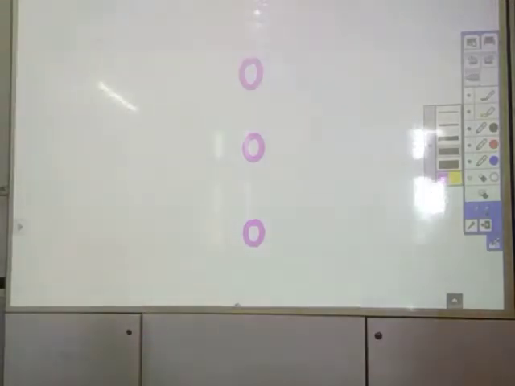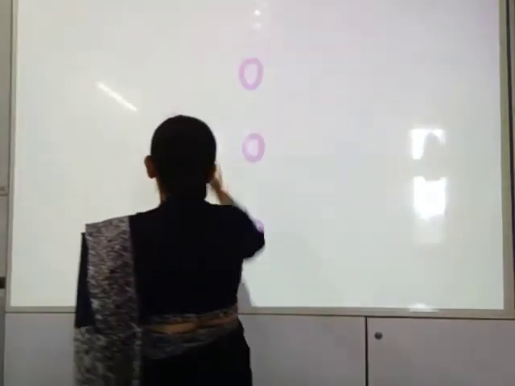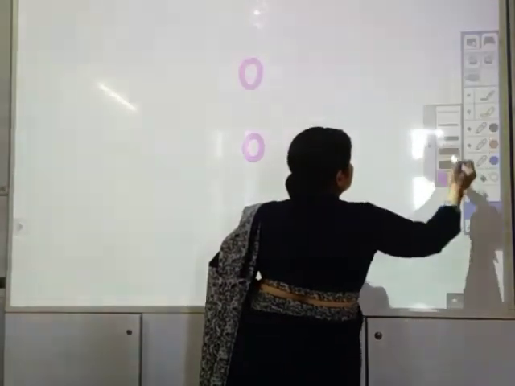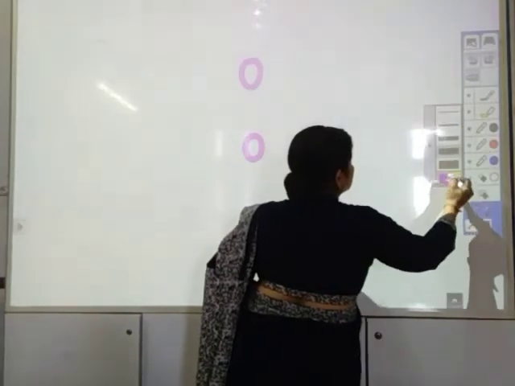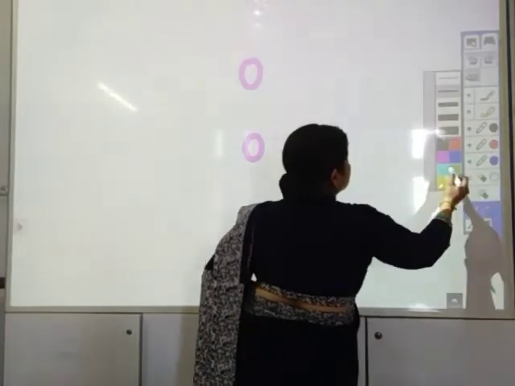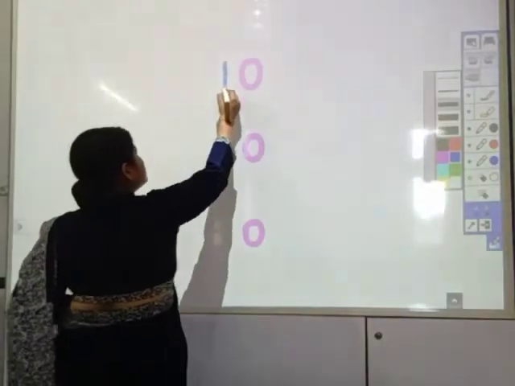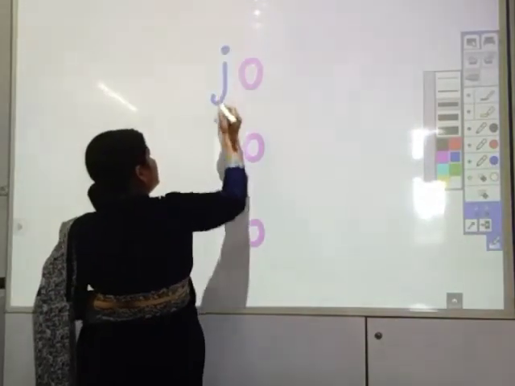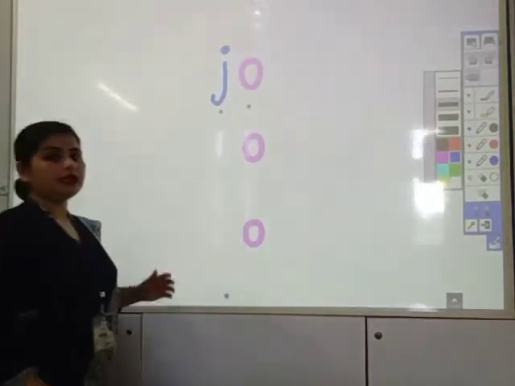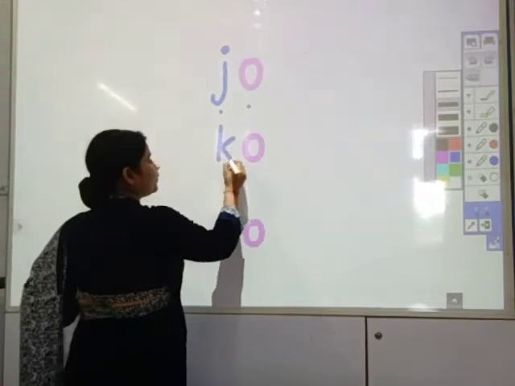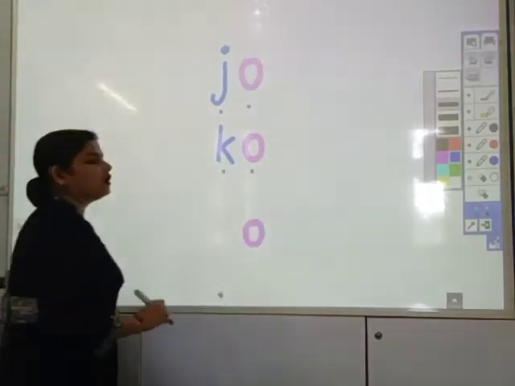O, O, O. Now, we are learning O sound. J, O, jo. We are learning O sound. K, O, ko.